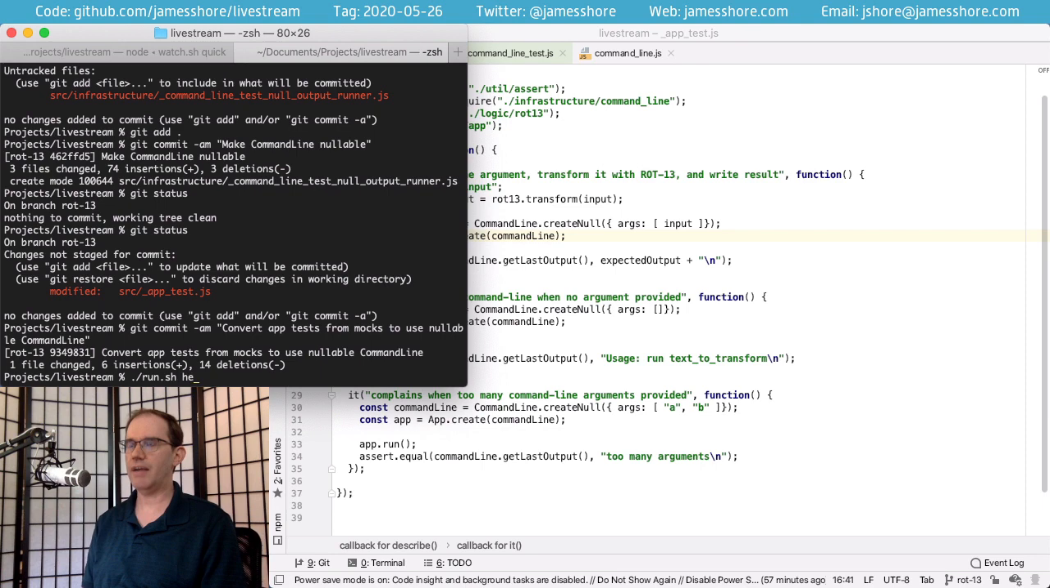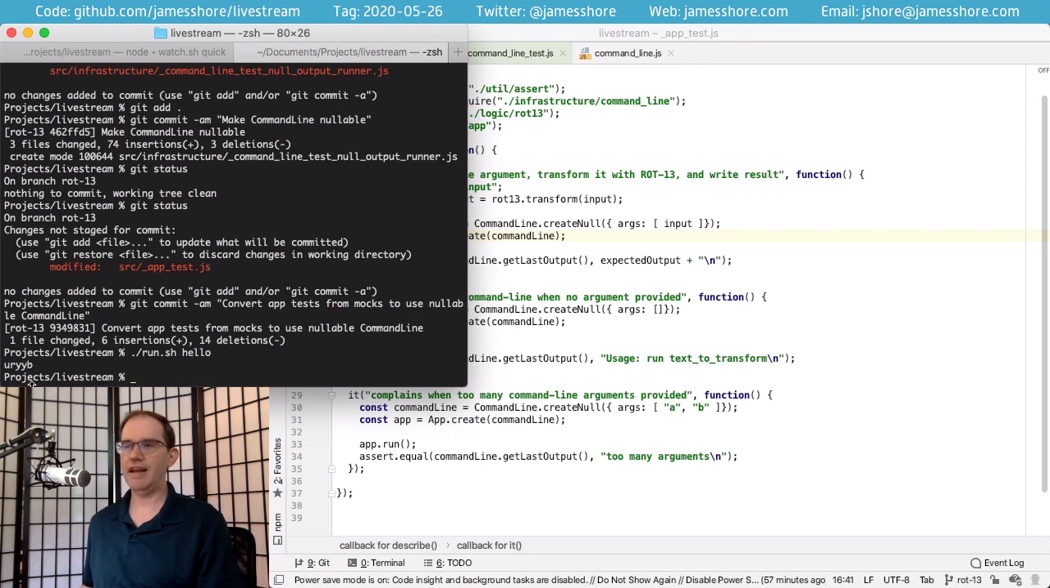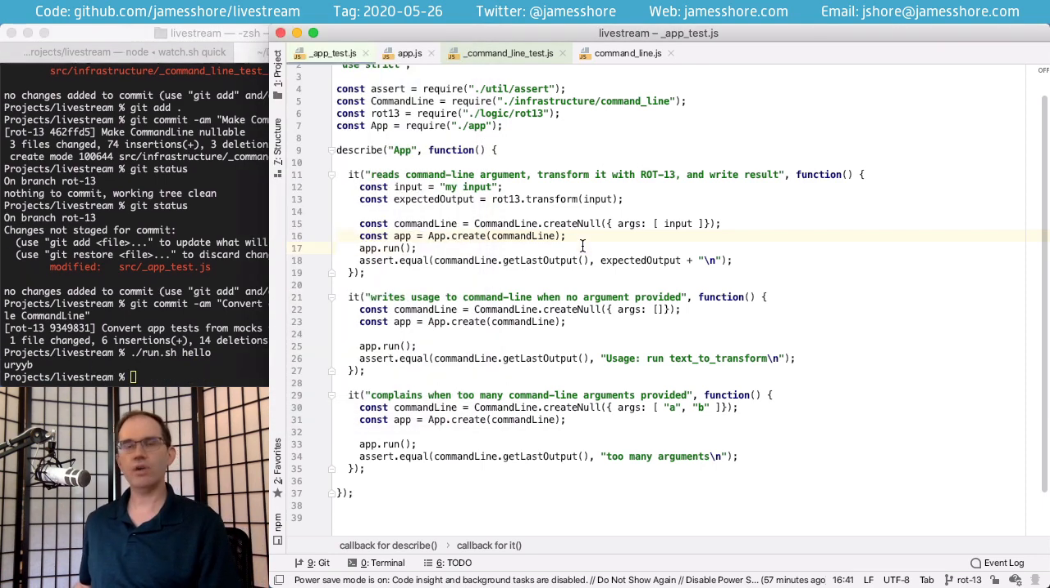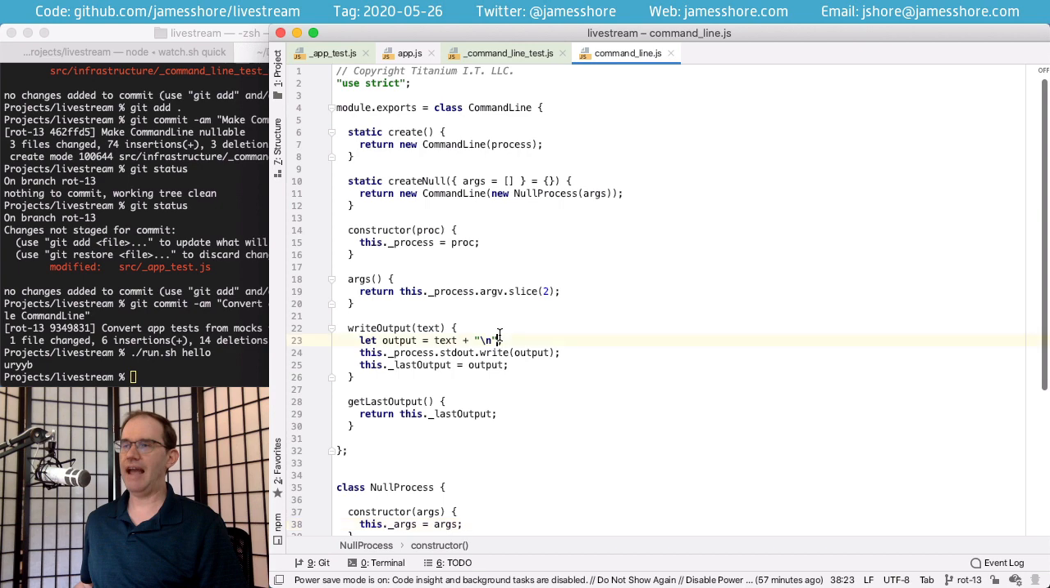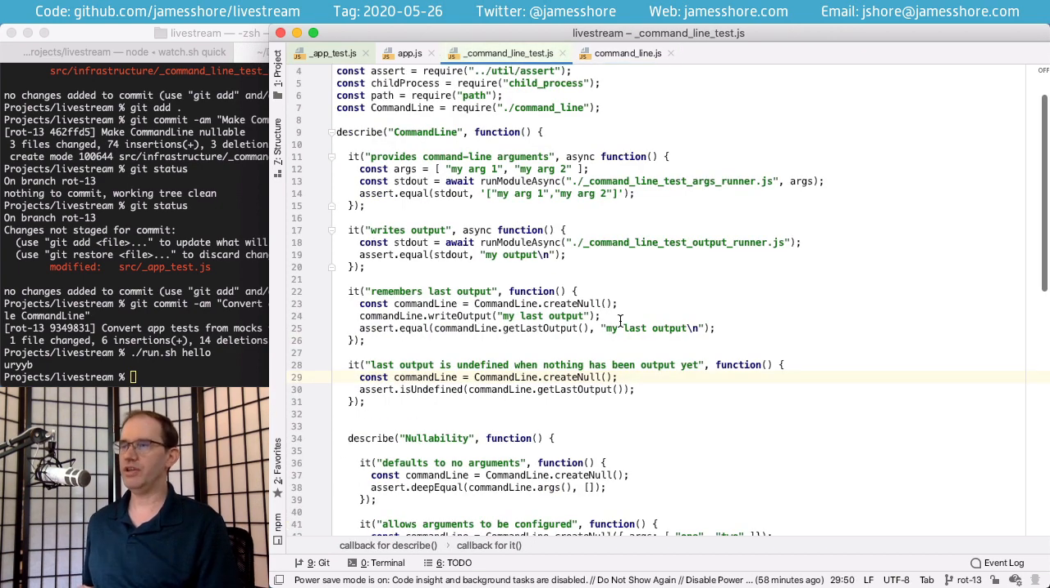If we run our application right now, it gives us this. But we're going to decide that our command line, thanks, Pellet, we're going to change the behavior of our command line. We realize that adding a carriage return to the end of every write output wasn't a good idea. So we do this test driven. We come into our test, we say when we write the output, there's no carriage return. And of course, there's going to be no carriage return when we get the last output.